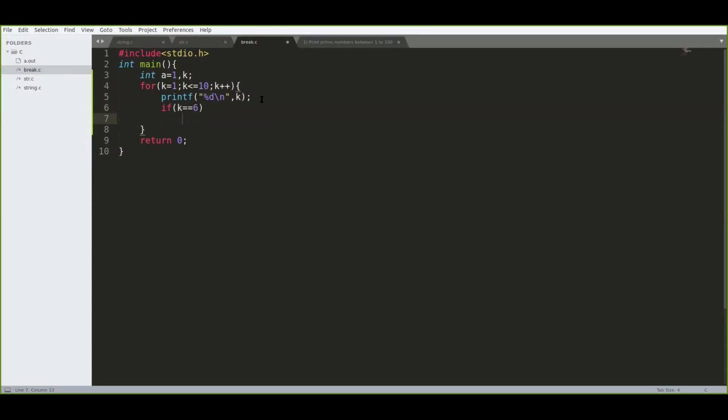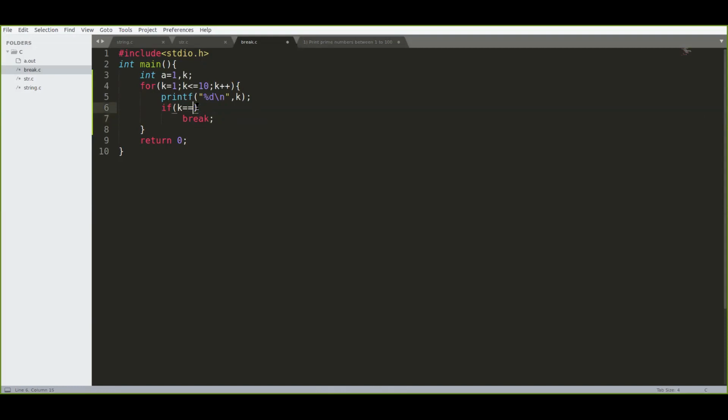Now I'm writing a single statement, that is break. So I'm not opening and closing the flower brace for the if block, as it is containing only one statement. So let us check the output once. See, now you can see up to 6 it has printed. At the moment of 6 the break statement worked and it has broken the loop.